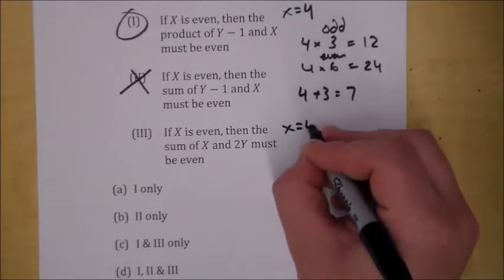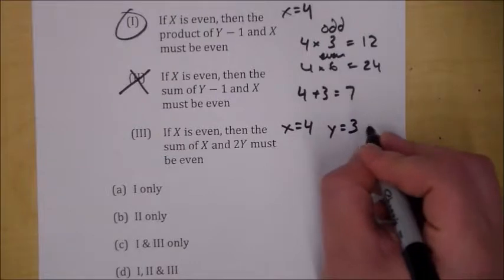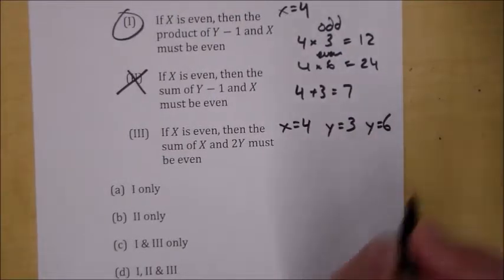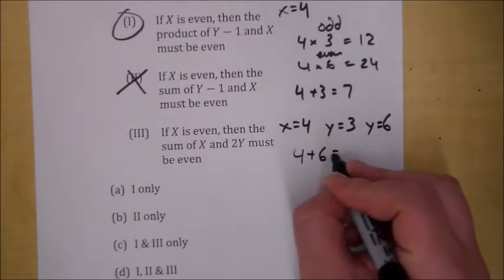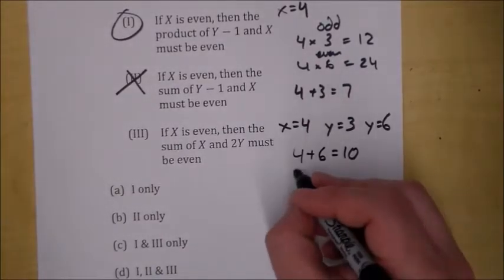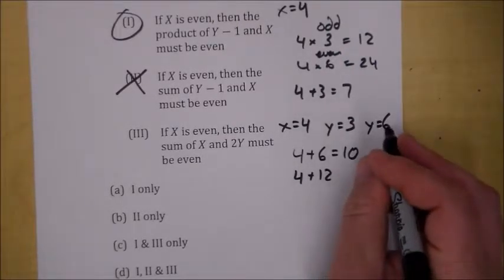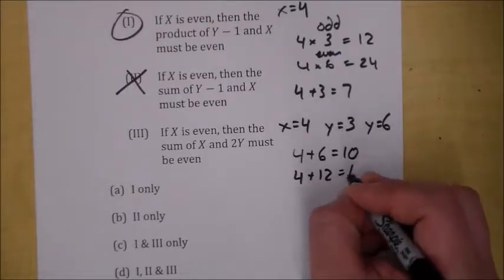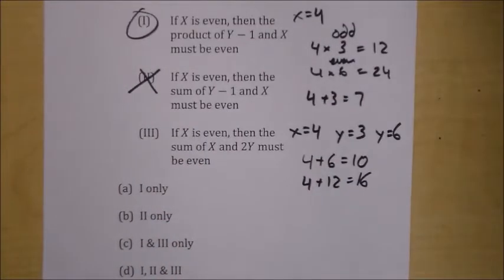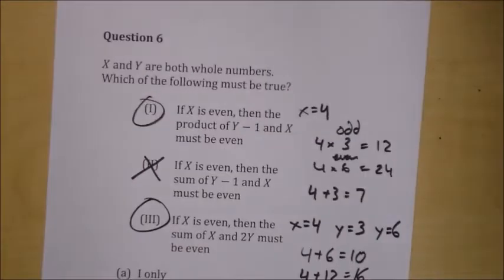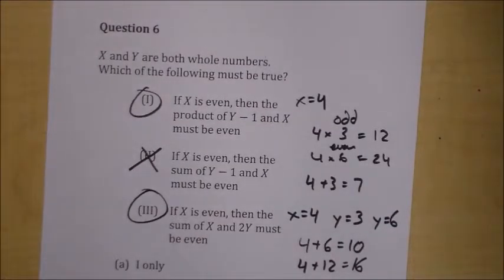All right, so let's say x equals 4 and say y equals an odd number and y equals an even number. So let's do the sum of 4 plus 2y: 4 plus 6. That's an even number, 10. And 4 plus 12, that's 2y, 6 times 2 is 12. That is also an even number. Kind of neat, huh? If you take an odd number and you multiply it by 2, you get an even number. If you add an even number and an even number, it's got to be even. And if you multiply an even number by any number, it's got to be even.